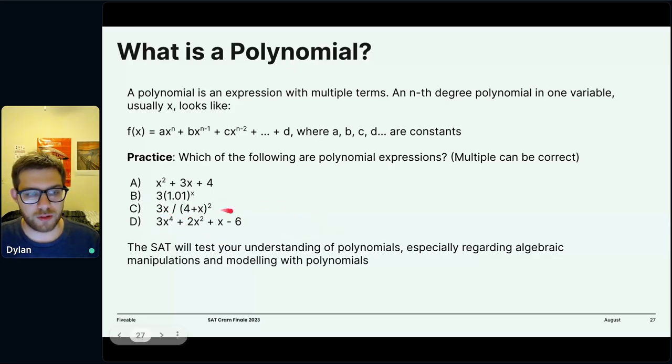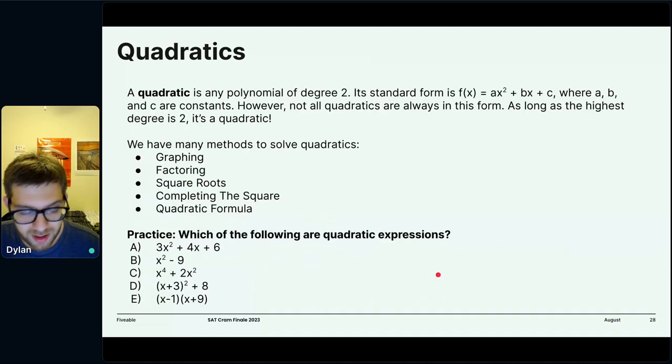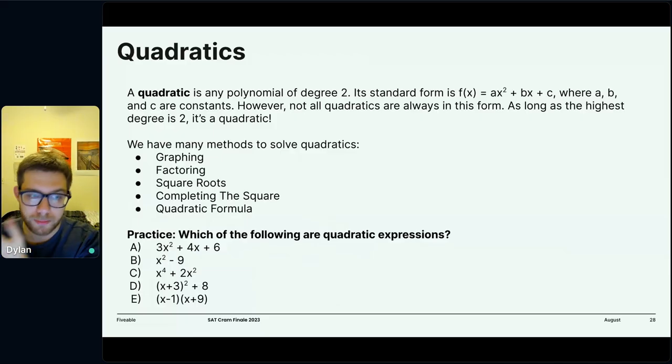But we can see that A, right, we have a fourth degree polynomial, a quartic, and D, we have a quadratic. And quadratics we'll really get into in, I think, the next slide. Yes, we will. All right, so a quadratic is a polynomial of exactly degree 2. I want to push that, right? Not 2 and above, not 2 and less, 2. Below that, we have linears and just numbers. Above that, we have cubics and quartics and quintics, but a quadratic is a polynomial of degree 2.